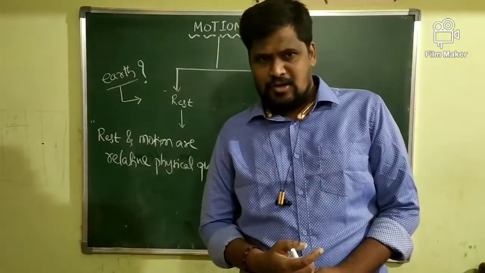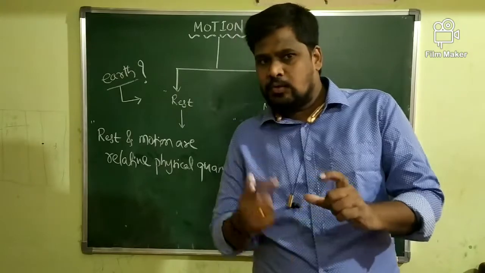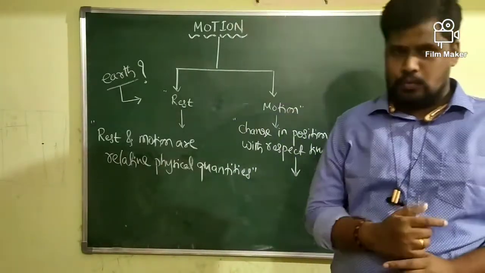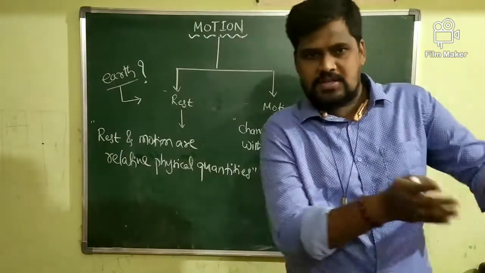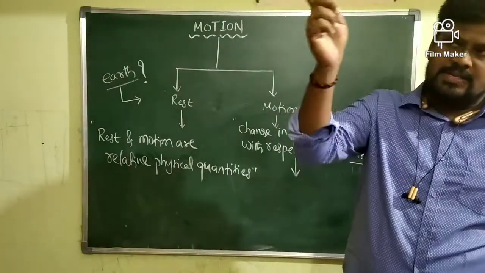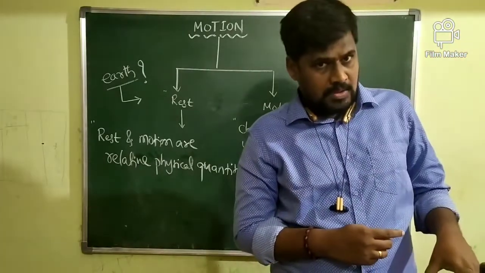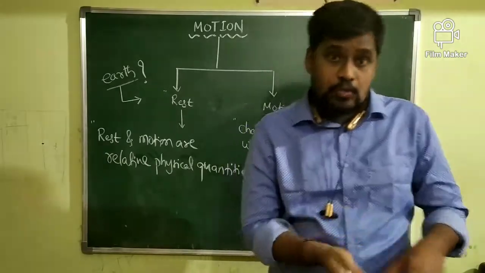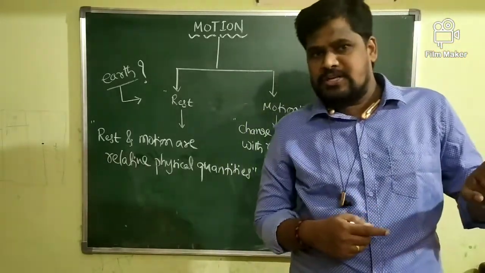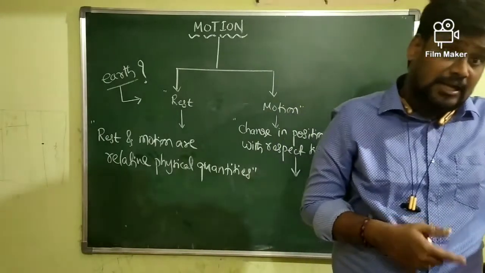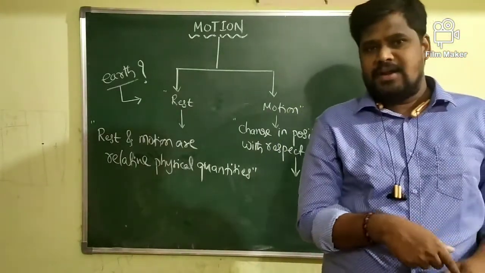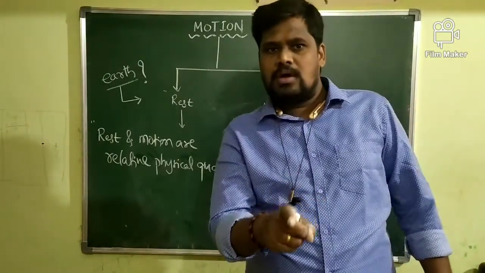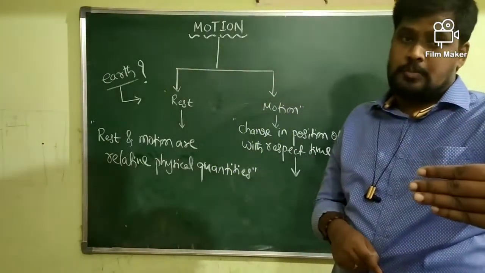The same passenger who is sitting in the bus appears to be in the state of rest with respect to the other passenger. But for a person who is standing on the road outside the bus and looking at you, if you take the road, or the person outside, as the reference point, definitely your bus as well as you are continuously changing position.